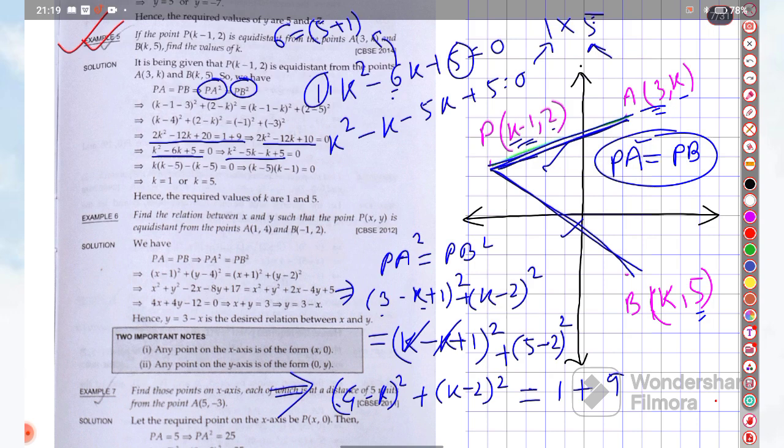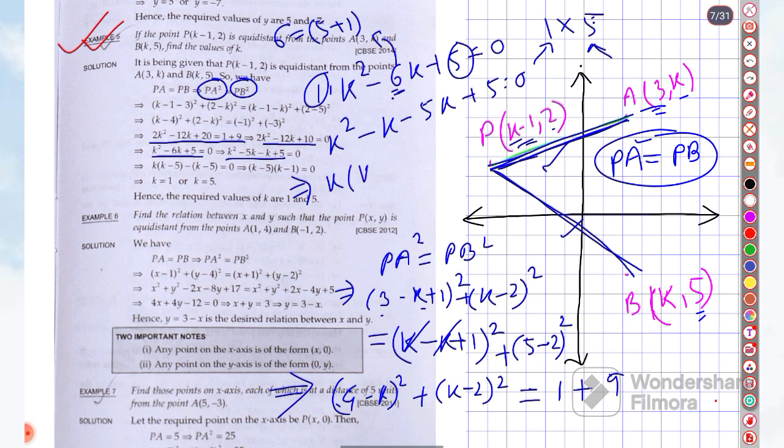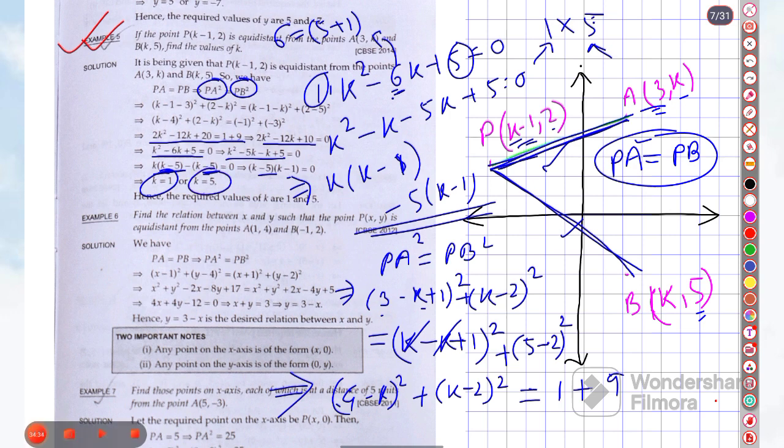Okay, so we are factorizing this middle term. That is why the name is middle term factorization. Now if you take k common, this will be k minus 1, and minus 5 times k minus 1. So that is what we are getting here, k minus 5 and k minus 1. So k value is 1, k value is 5. The two things you are getting.